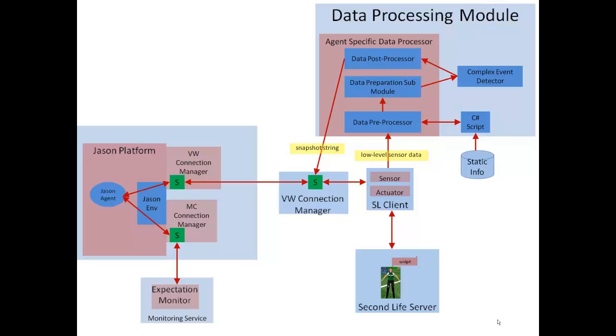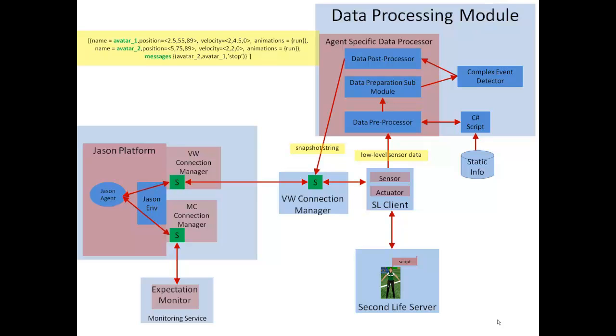The data processing module converts this low-level data into information at a higher abstraction level in 3 steps. First, the data preprocessor amalgamates the individually received sensor data and creates the snapshot that represents the virtual environment at a given time instant. A sample snapshot is shown here with data belonging to Avatar 1 and Avatar 2. As the second step, the C# script identifies the static relationships included in a snapshot.